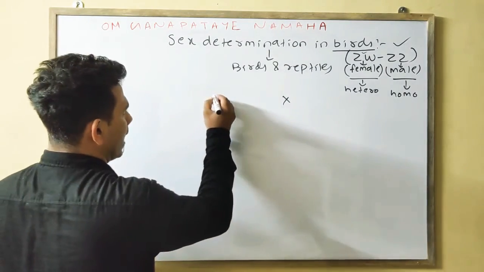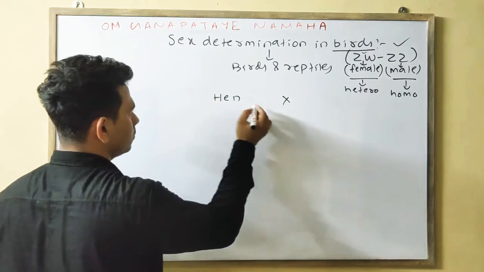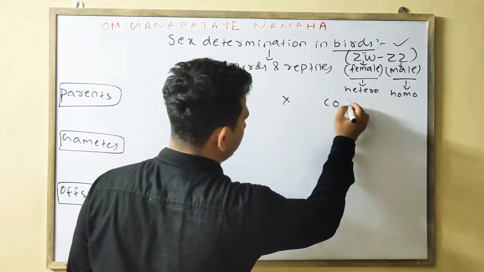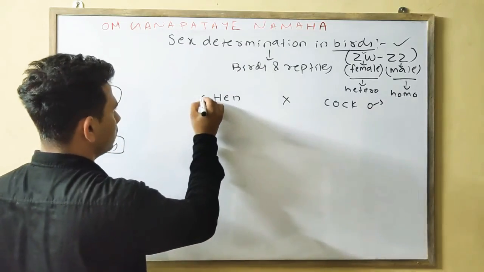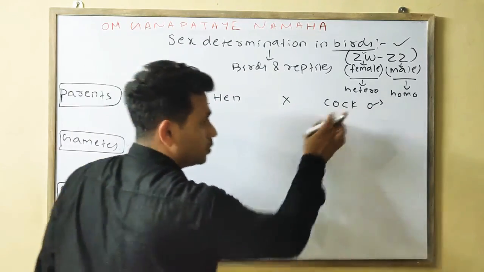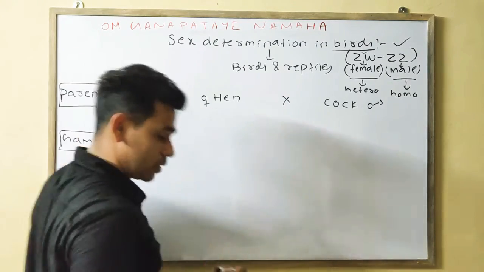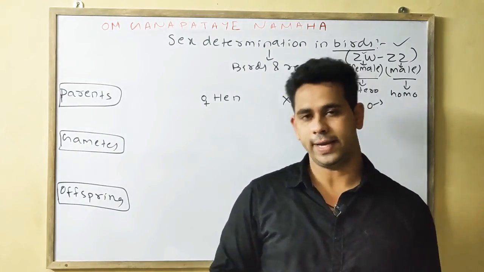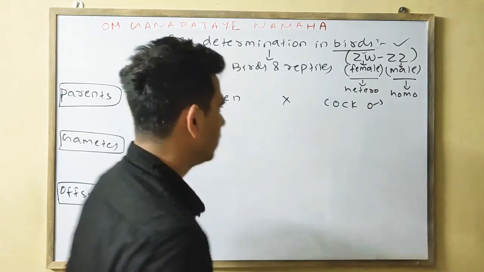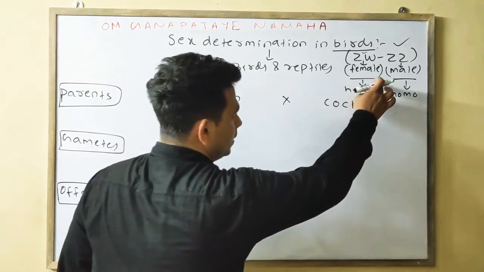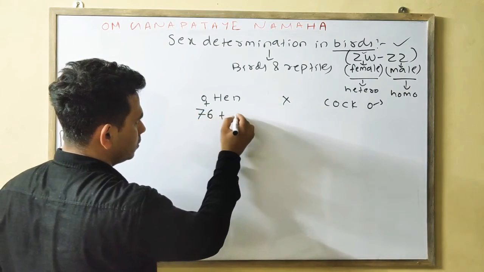So you know, hen is the female and the cock is the male. You can also give symbols like this: this one is your female, this one is your male. The total number of chromosomes in the hen or cock is 78, so it will be 76 plus ZW or ZZ. In the case of hen it will be ZW, means 76 plus ZW.